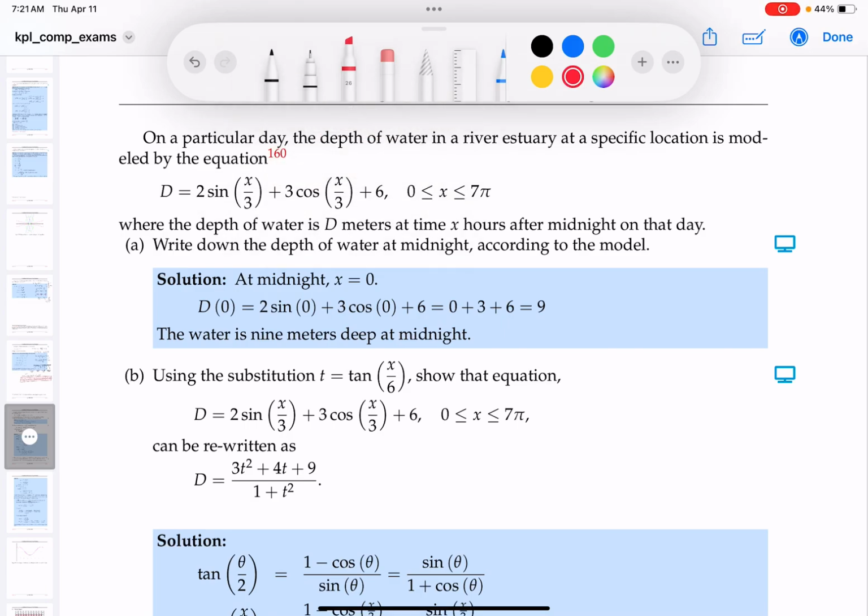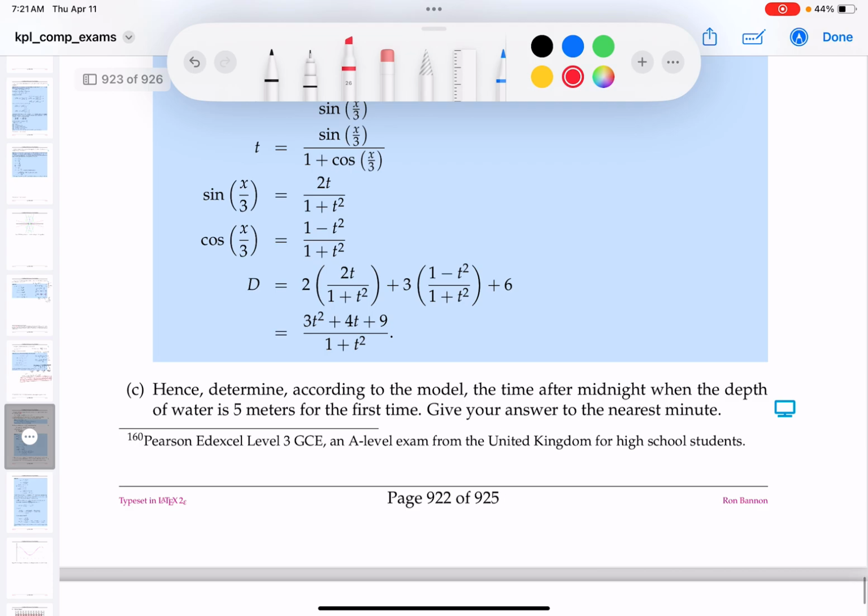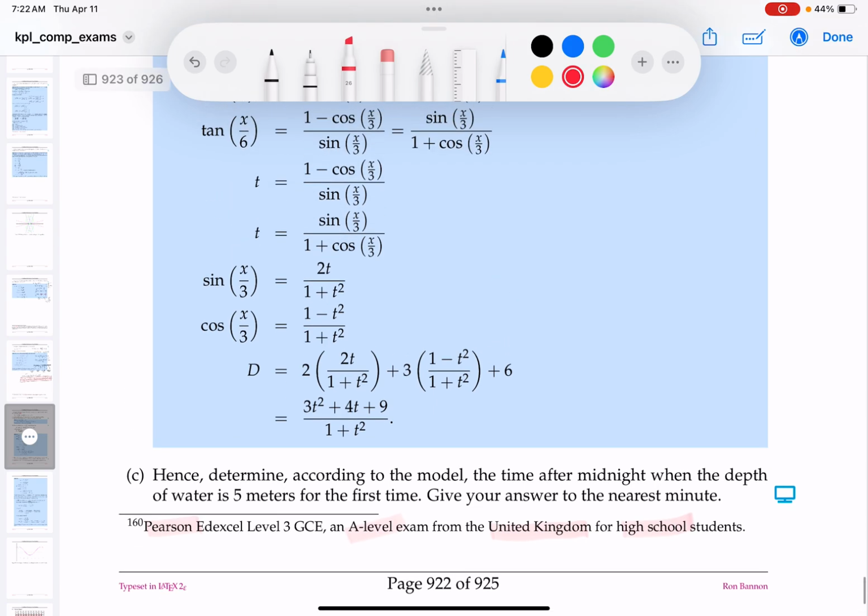Okay, again, this is coming from that high school exam I was telling you about, and certainly the problem's getting mixed up. I look around, not just the United States, but around the world for exam questions. Sometimes I go to Korea or maybe Taiwan or maybe England, places where I can actually get access to their exams, by the way. And this comes from Pearson. Pearson writes exams all over the world, by the way. It's for high school students in the United Kingdom, and it's an A-level exam, all right?